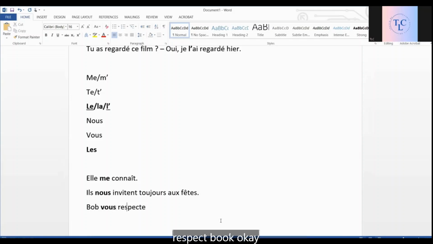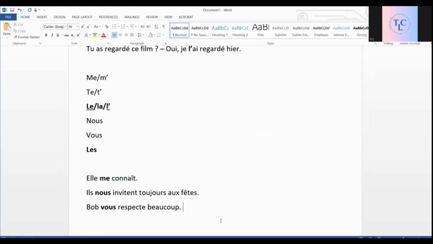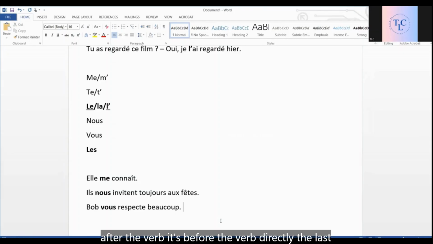Bob vous respecte beaucoup. So it is also COD. Bob respecte qui? Vous. So COD, we'll put it before. So in these cases, we don't put nous, vous, me after the verb. It's before the verb directly.